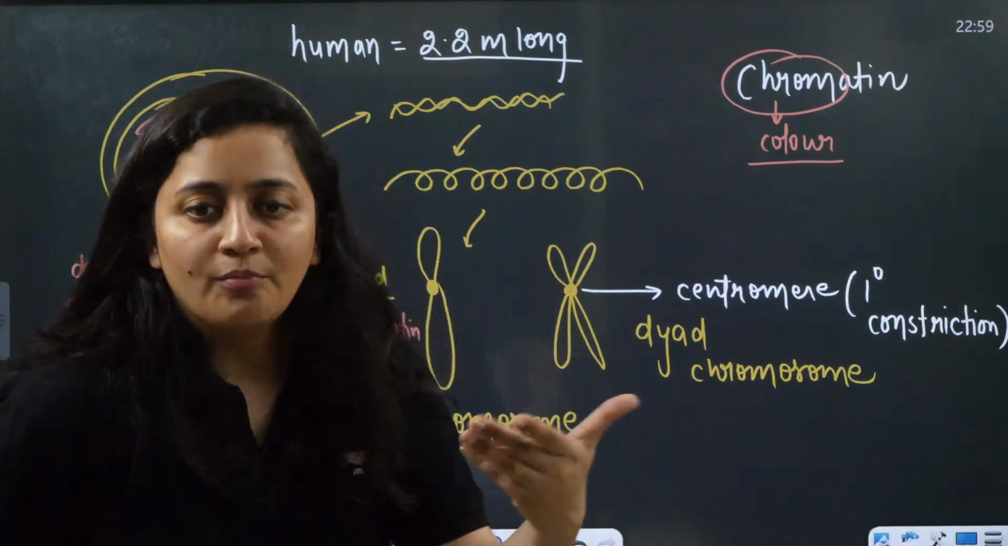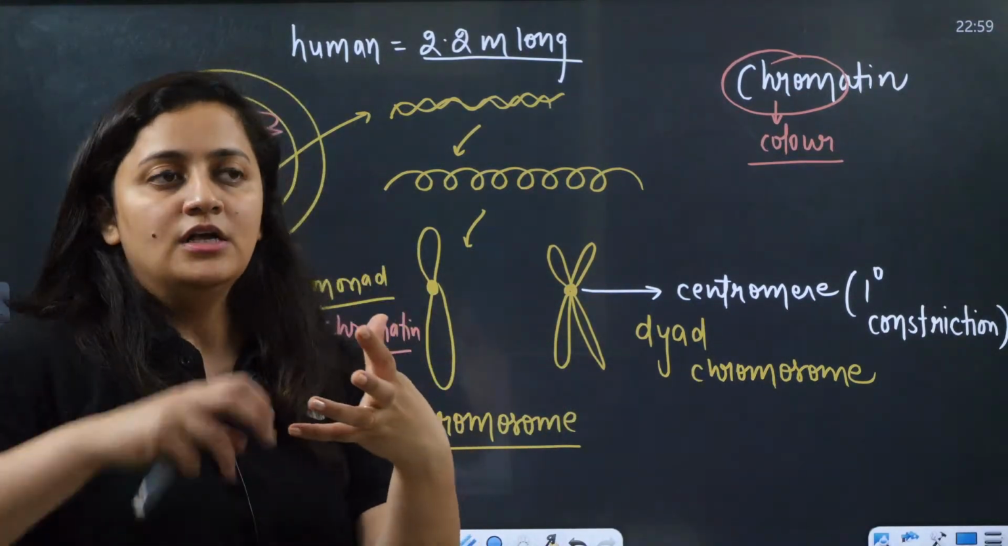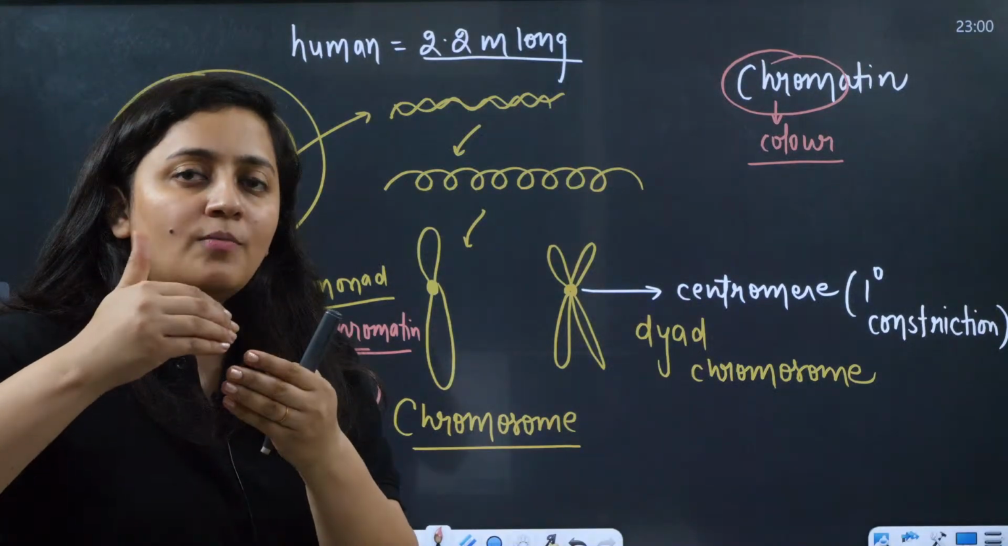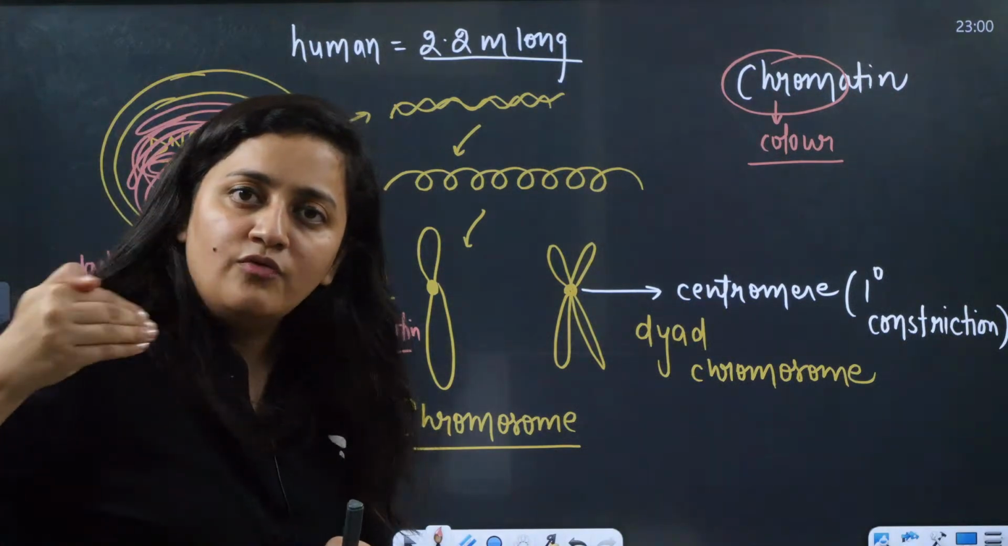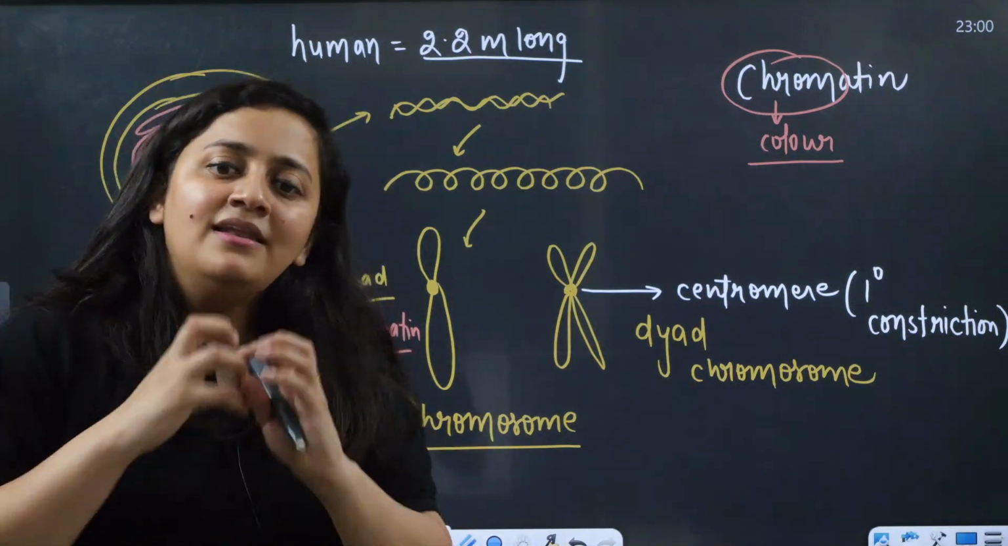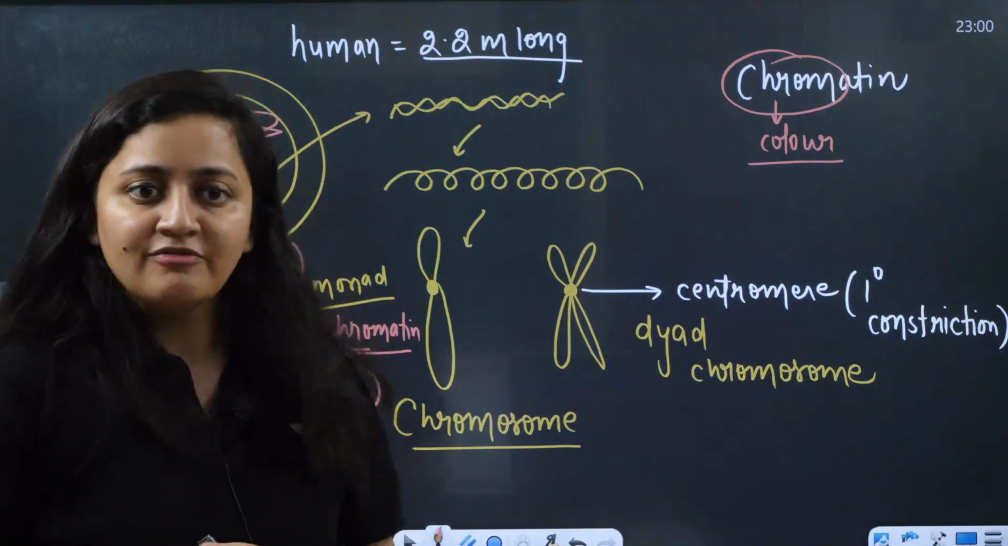So what is chromatin? Chroma means color. Basically it is giving us the color with the basic dyes. So when DNA coils over the proteins, when its coiling has been done, then we use the word chromatin.